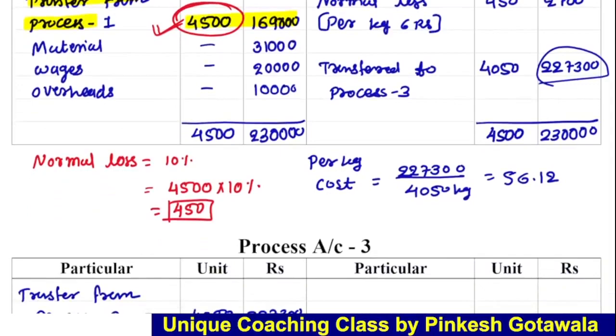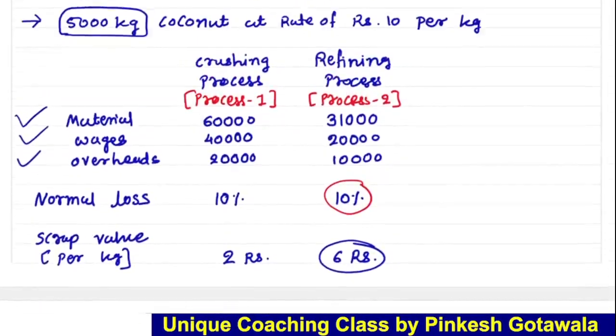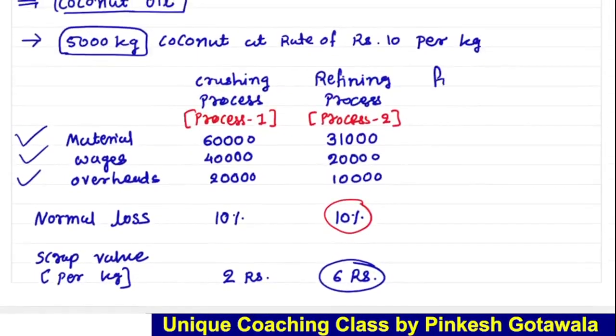Now the last process, process account 3. So our last process, we can say it is a finishing process. So here also there must be some expenses, like material, wages. Suppose material 25,000, wages 15,000, and suppose overheads 7,700. Here there is also loss.